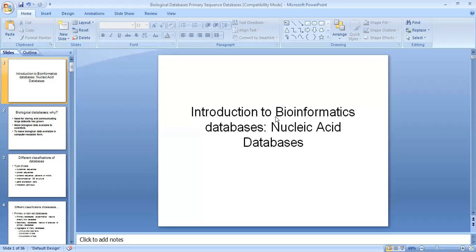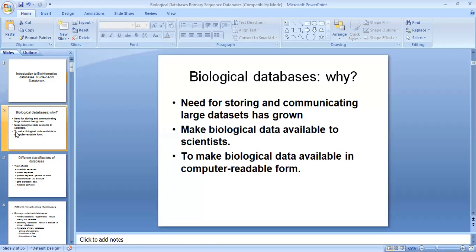Today, we will discuss the introduction of databases, nucleic acids and the databases. What are biological databases? The need for storing and communicating large amounts of data has grown. We need to make biological data available for scientists and available in computer-readable form.